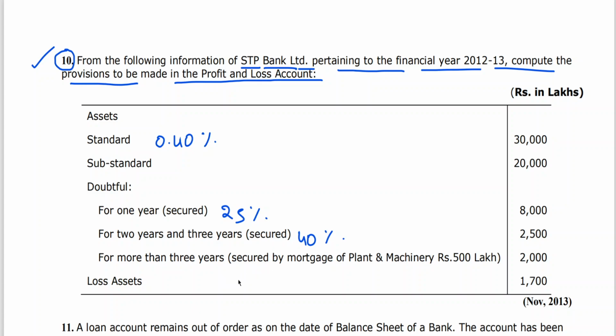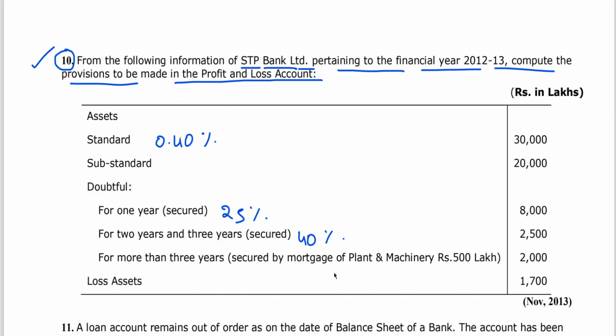For more than 3 years secured by mortgage of plant and machinery, 500 lakhs. What do you mean by this? It means out of 2000, 500 is mortgage.